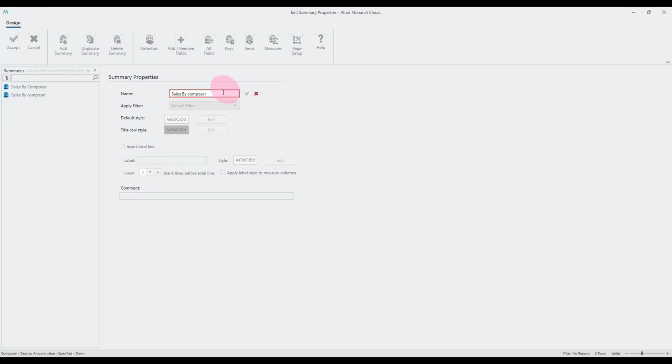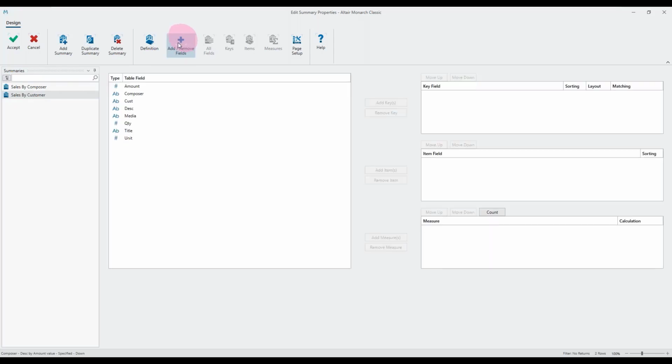Did I call that out? I called the first one sales by composer. Sorry, that should have been, yes, this should be sales by customer. Okay, so we'll start off in a similar way. We'll just go into the add remove fields, and start with the same sort of scenario.